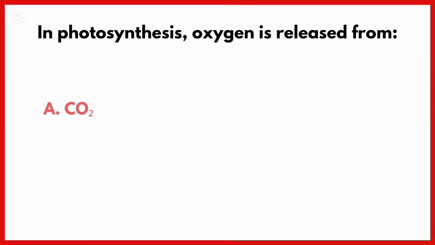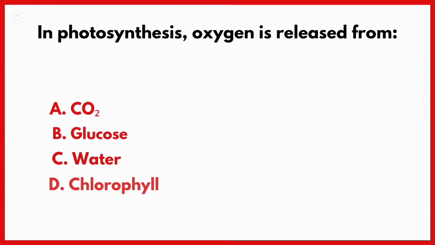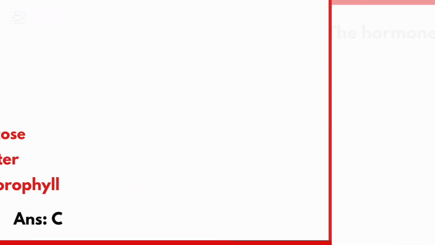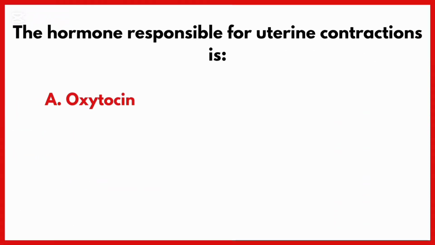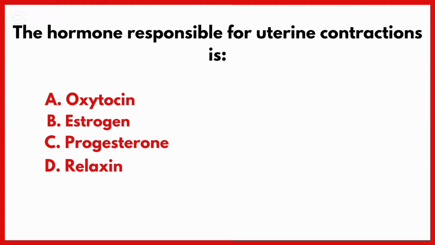In photosynthesis, oxygen is released from. Correct answer is option C, water. The hormone responsible for uterine contraction is. Correct answer is option A, oxytocin.